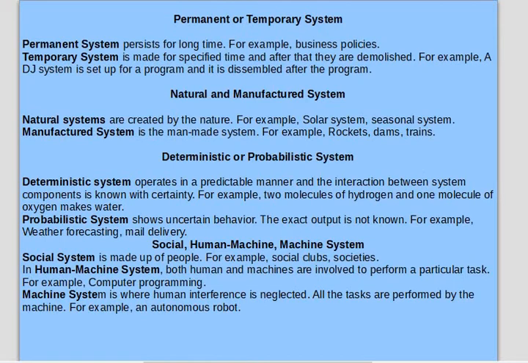Permanent or temporary systems. A permanent system persists for a long time. For example, business and policies, they persist for a long time. Policies are there for the long run. Temporary systems are made for a specified time, and after that particular time they are demolished. For example, like DJ systems we have.